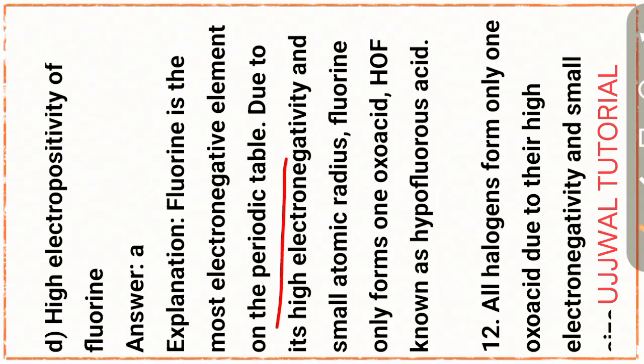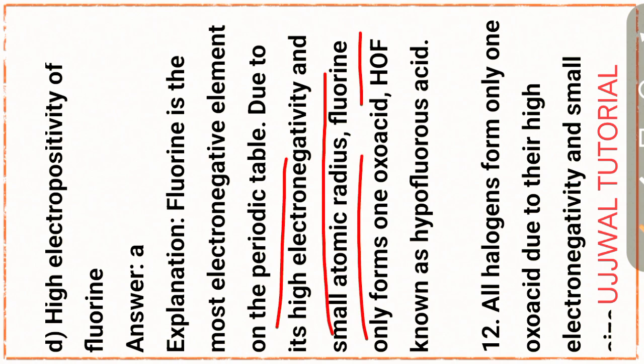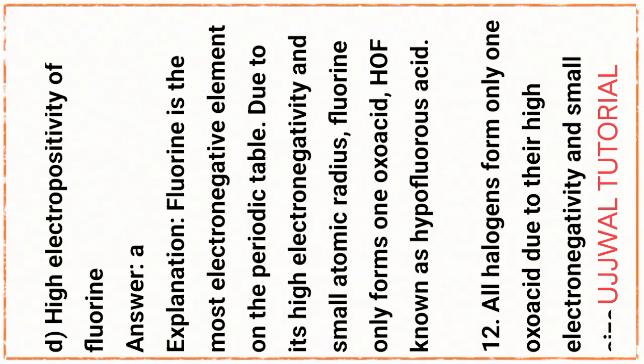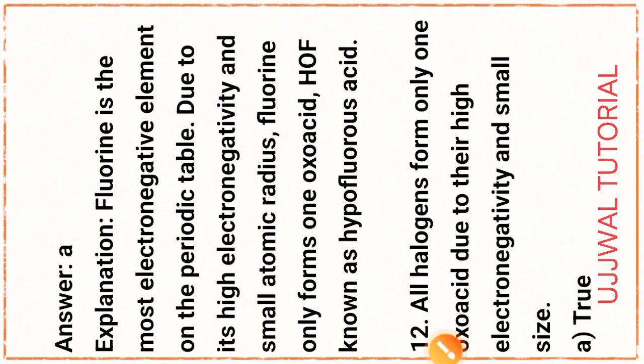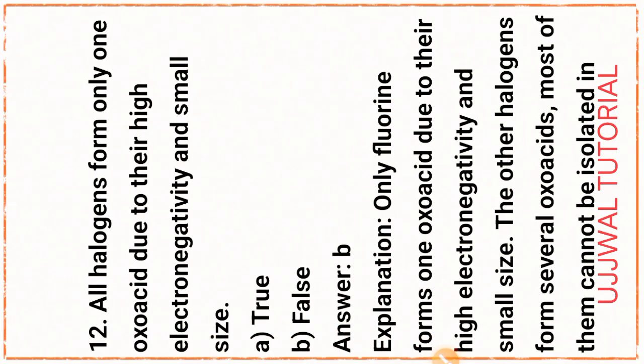Due to its high electronegativity and small atomic radius, fluorine forms only one oxo acid, that is HOF, known as hypofluorous acid. Okay, next question, question number 12. All the halogens form only one oxo acid due to their high electronegativity and small size.